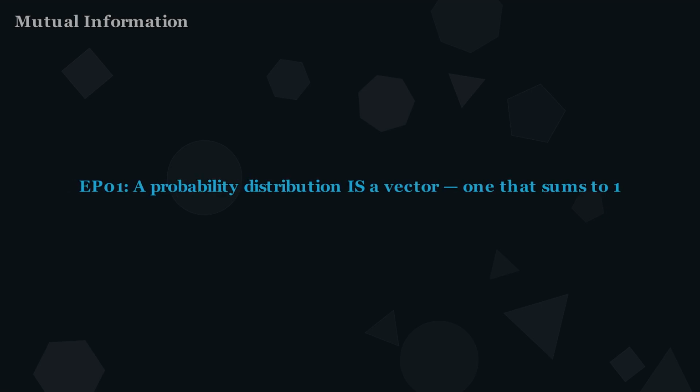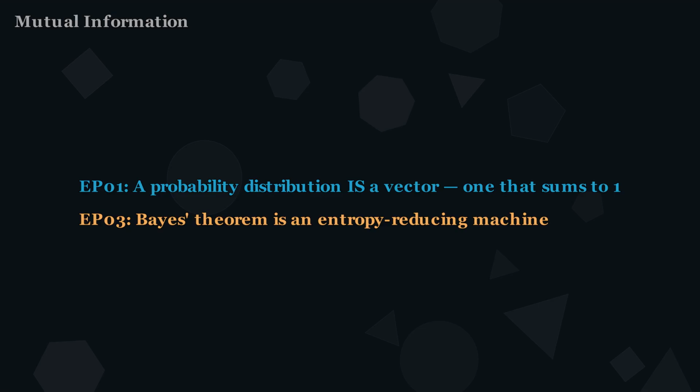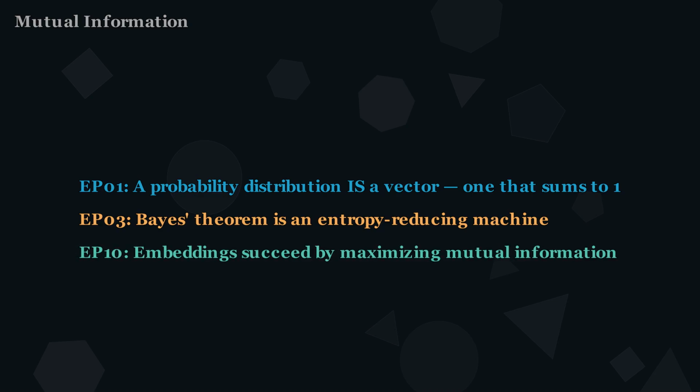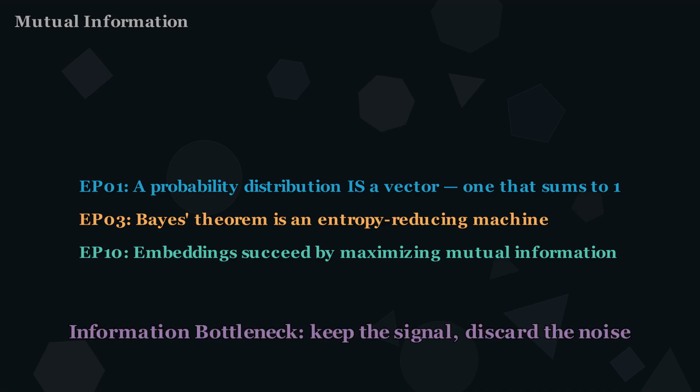Remember vectors from episode 1? A probability distribution is a vector that sums to 1. Bayes' theorem from episode 3 is an entropy-reducing machine. Each observation squeezes out uncertainty. And the embedding spaces of episode 10 succeed when they maximize mutual information. Keep the signal, discard the noise.